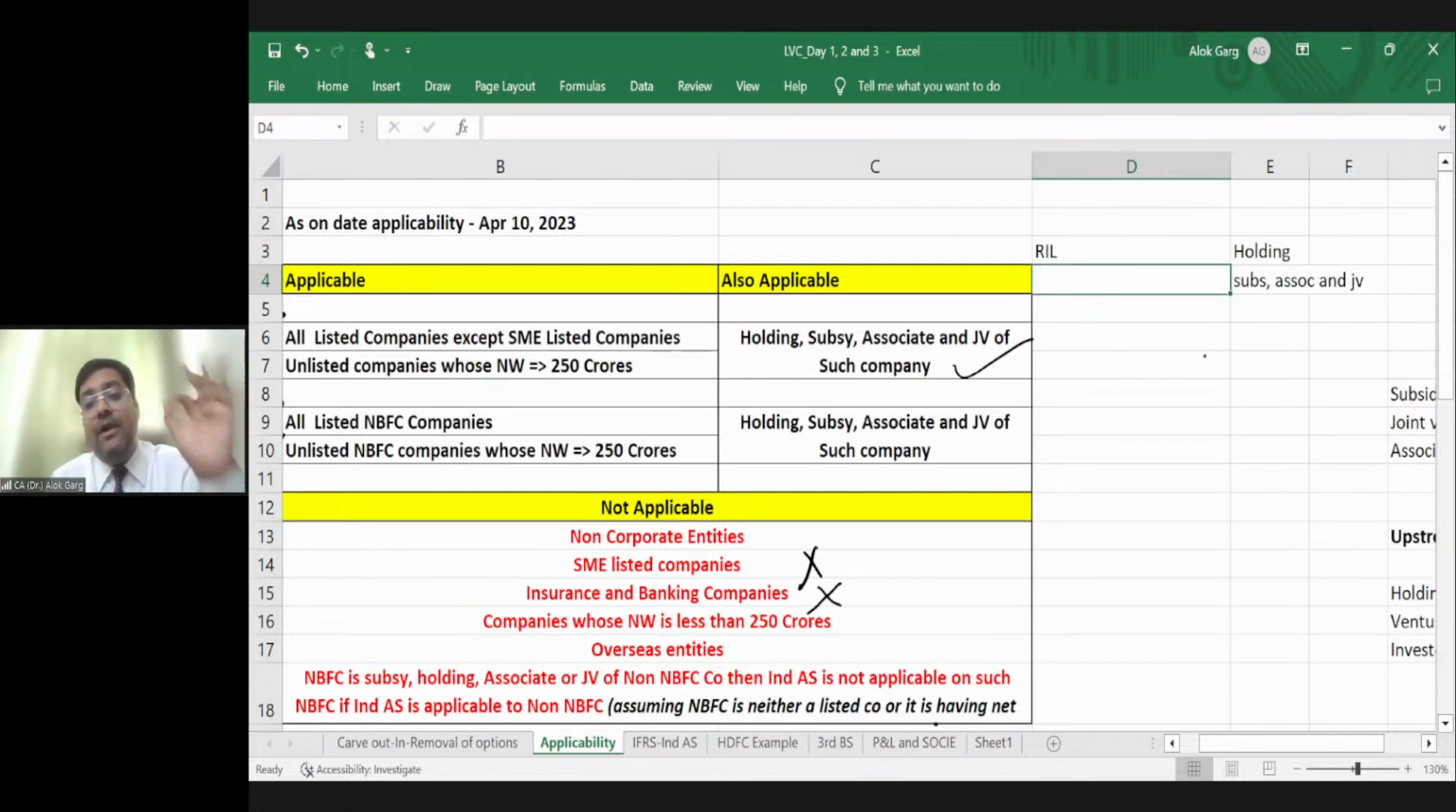But what is the definition of group? Definition of group means holding company on the upside, subsidiary, associate, and joint venture on the downside. Is that clear?